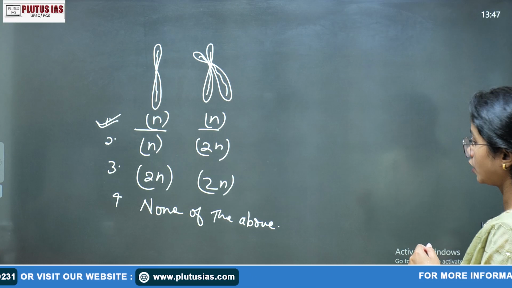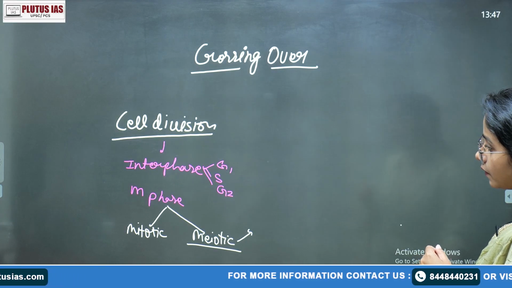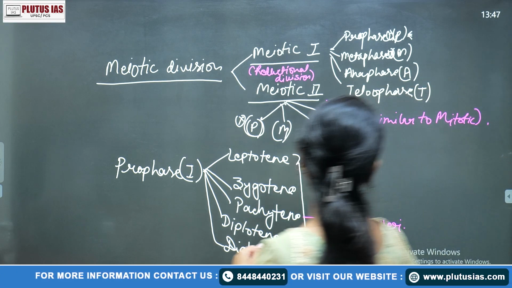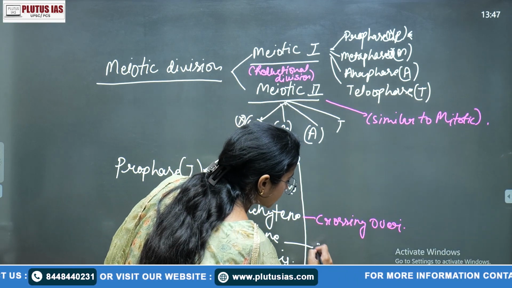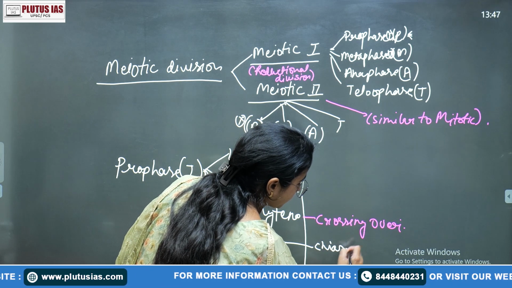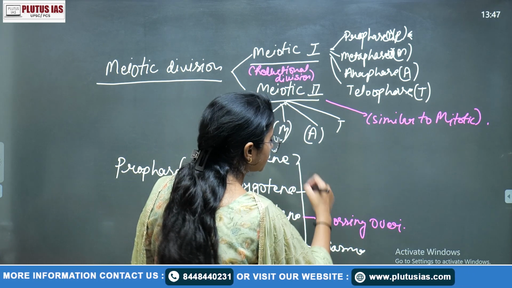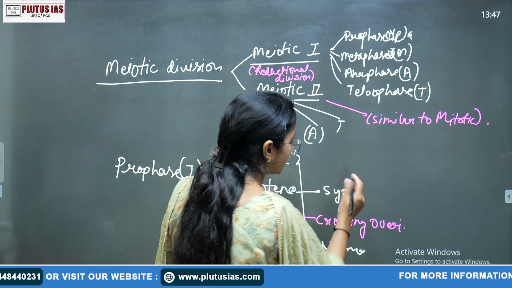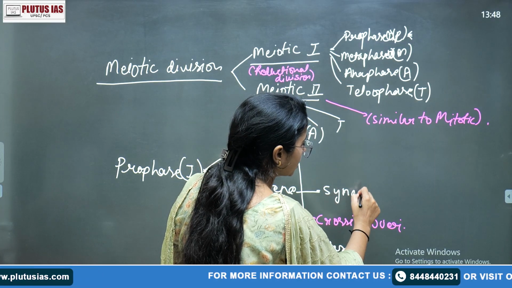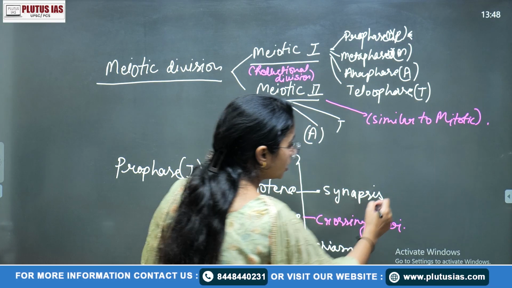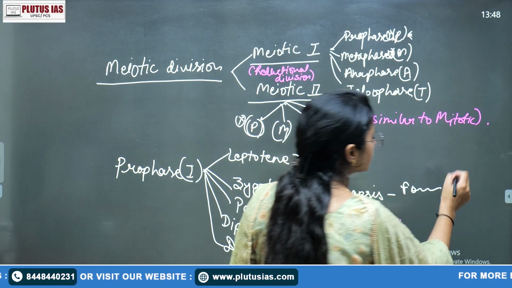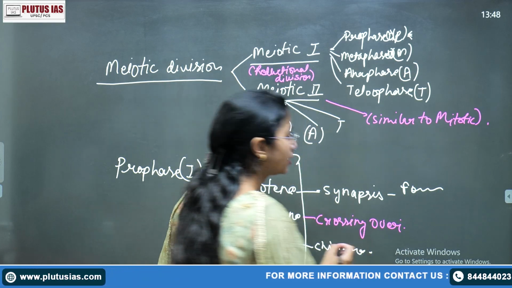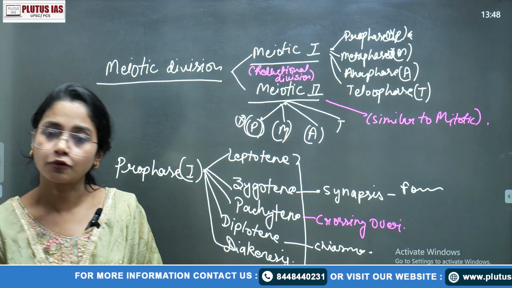So if I want to relate it like that, in the diplotene stage there is a chiasma. And in the zygotene stage the similar thing is there, but when they are coming close to each other, that is known as synapsis. Here there is formation of the synaptonemal complex, while there is a dissolution of the synaptonemal complex.